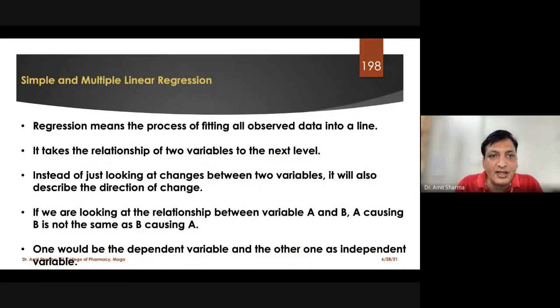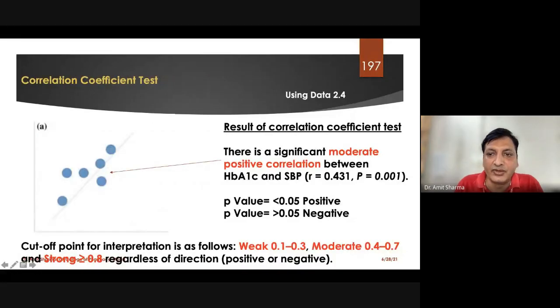So this is the same slide. This was the test of correlation, and in most of the cases where you want to compare one variable given in numeric terms with another variable also given in numeric terms, you can apply this particular test called the correlation coefficient. And I will let you know one more thing: simple linear regression and the correlation test are somehow the same. There is not that much difference, but the writing style of the results is different. Remaining all the things are similar.